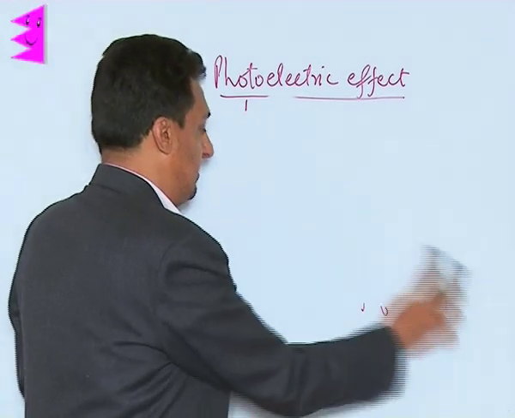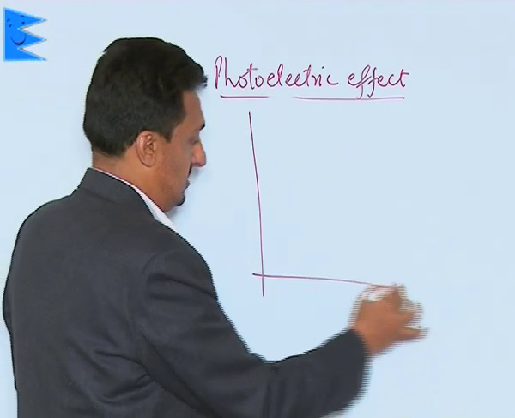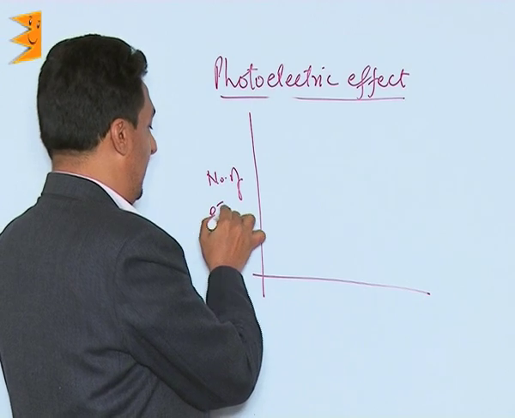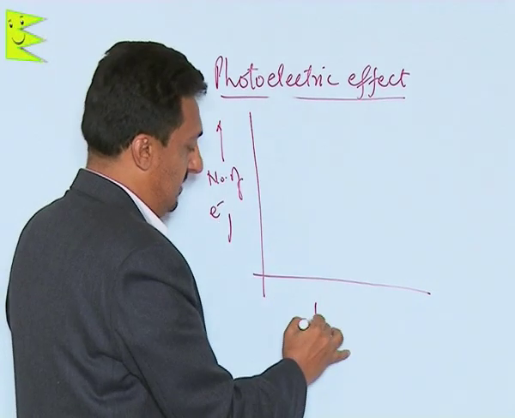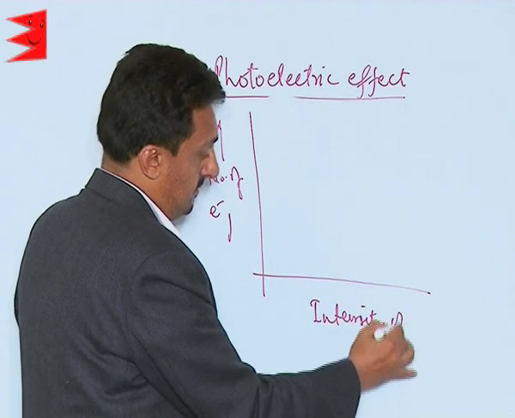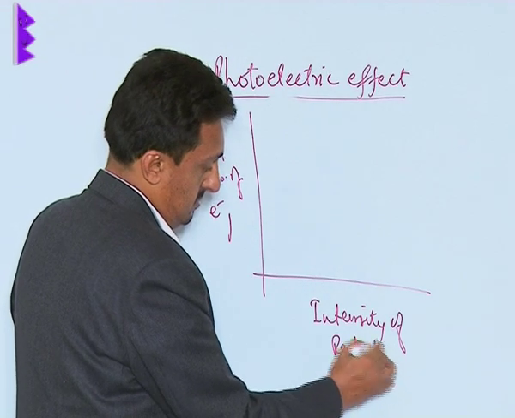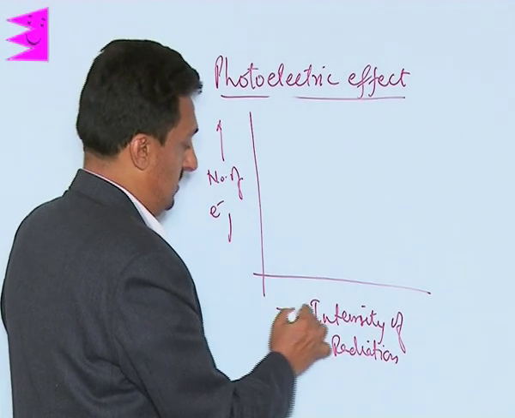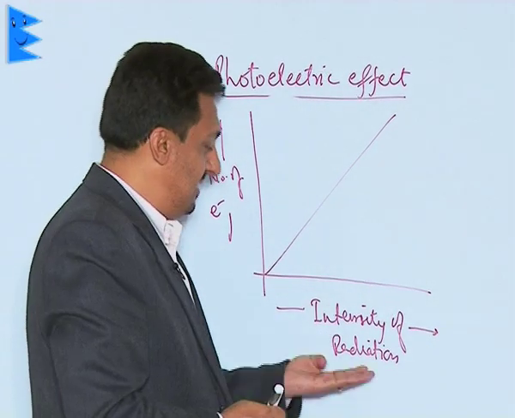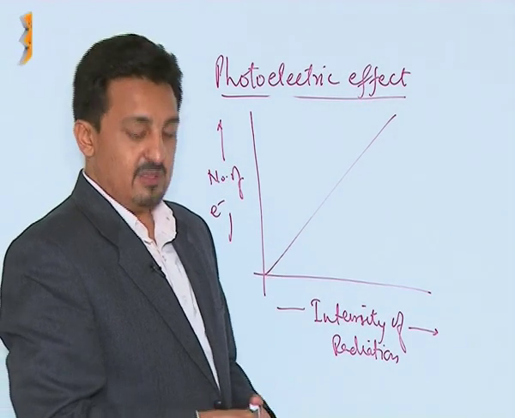Then if we plot the number of electrons knocked out with the intensity of radiation, we find that it is directly proportional. As the intensity is increased, the number of electrons knocked out increases. So these are the certain observations.